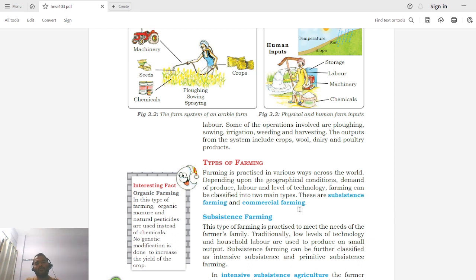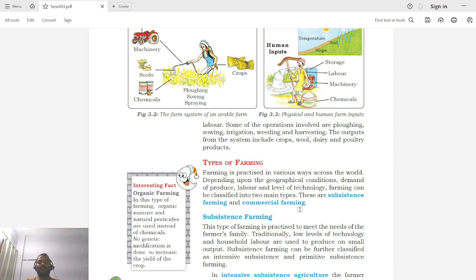Because if you look at the global climate, the climate basically changes from region to region because of the location on the globe, and secondarily due to different altitudes. So different zones or regions will have different climates, and therefore there would be production of different crops primarily. Secondly, the availability of labor or the demand of the crop will also decide which type of crop will be taken. Availability of labor will decide whether a highly labor-intensive crop will be taken, or a crop that requires very low labor.